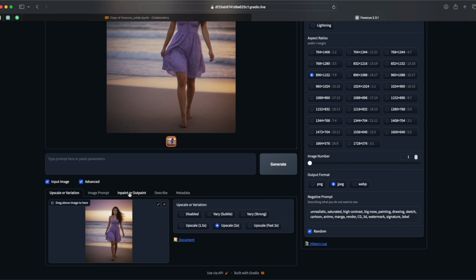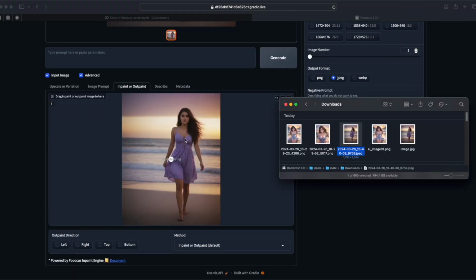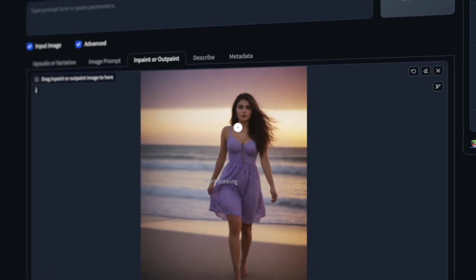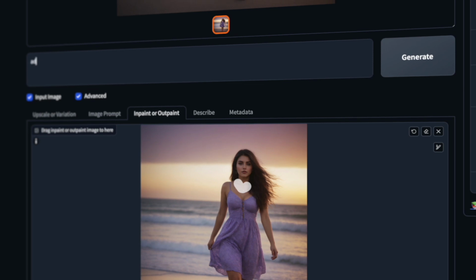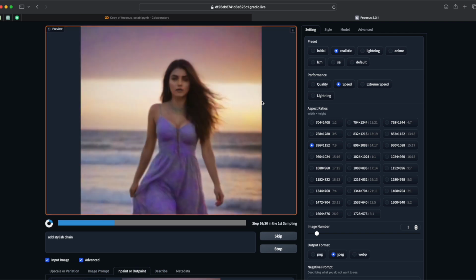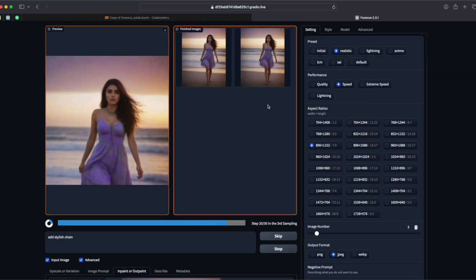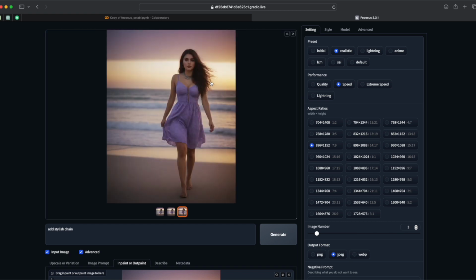Now I want to add some elements to the image like earrings, chain, and more. To do that, click on the In-Paint or Out-Paint option here. Then drag and drop a reference image to which you want to add elements. Do the paint wherever you want to add elements. Add an image prompt for what element you want to add. I will add a stylish chain prompt and click on generate. AI added elements to the image and gave 3 different styles. Let's check one by one.